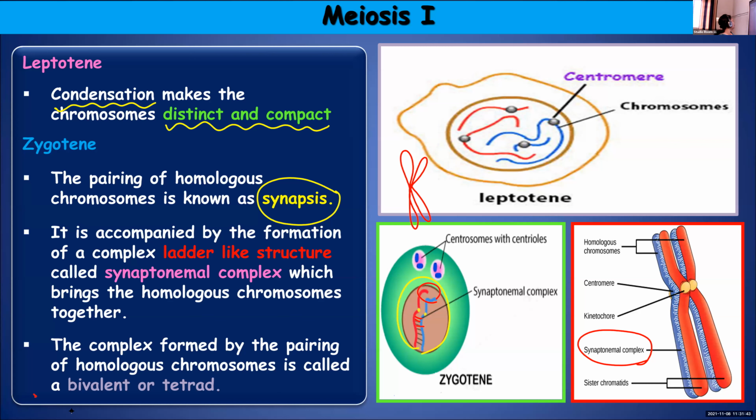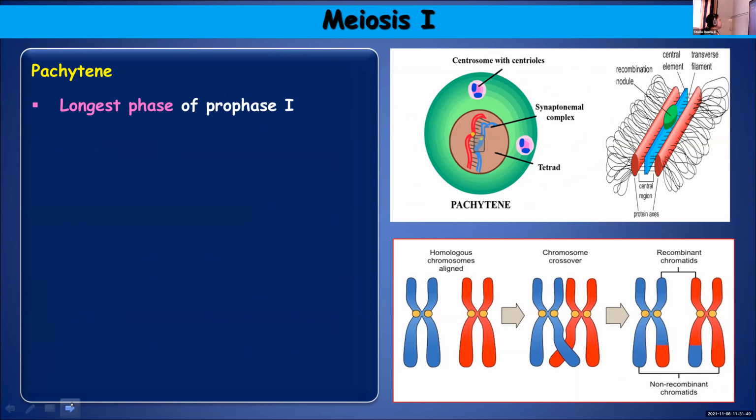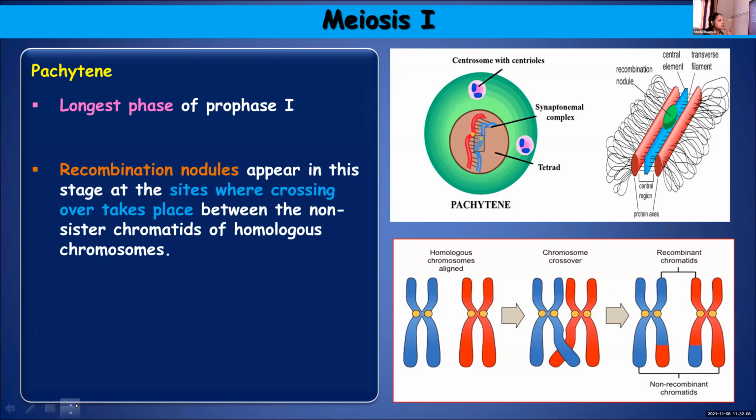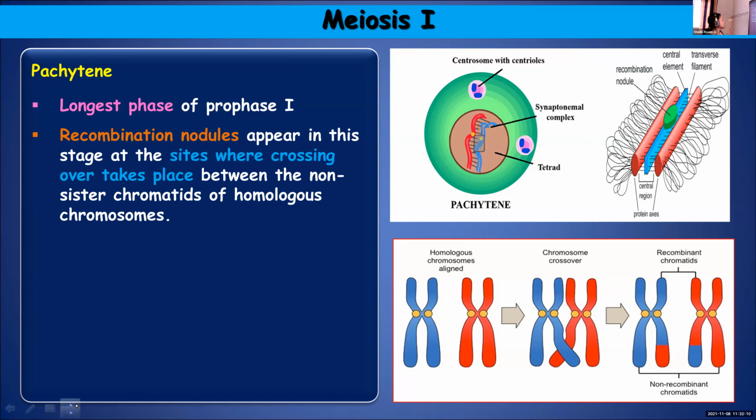Now we'll move on to the next one. Third stage, pachytene. Under prophase 1, this is the longest phase. You know that in meiosis 1, prophase 1 is the longest phase, and under prophase 1, pachytene is the longest phase. So all these can be asked as multiple choice questions. This is the longest phase of prophase 1.